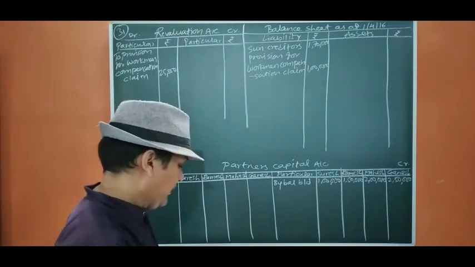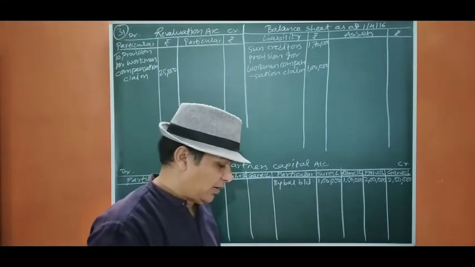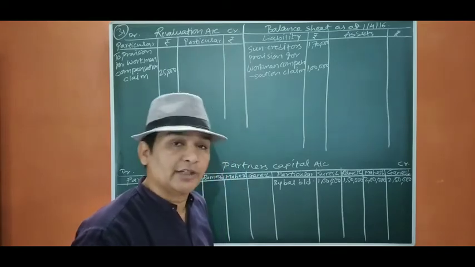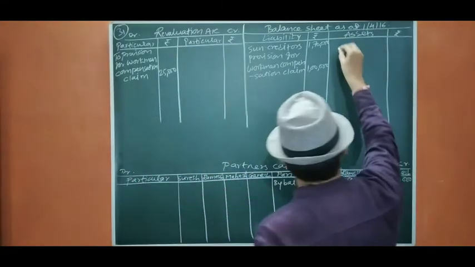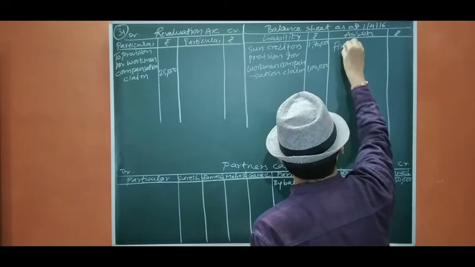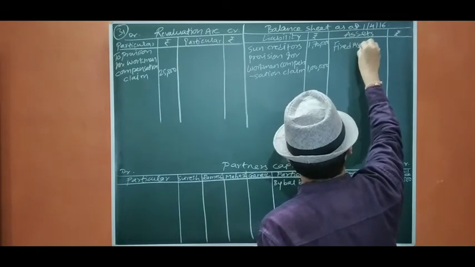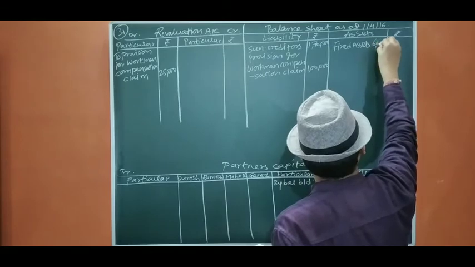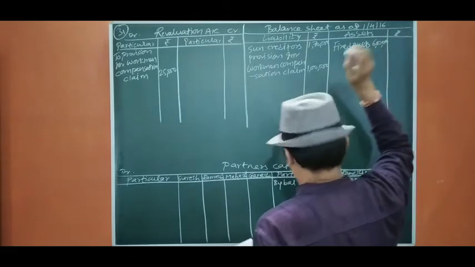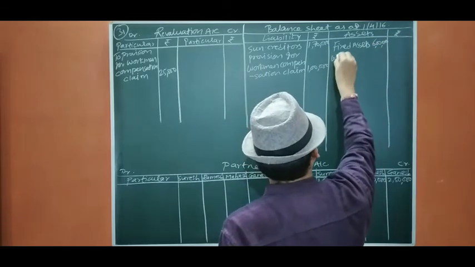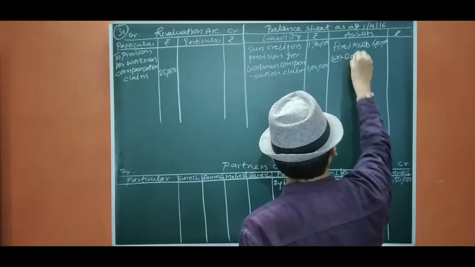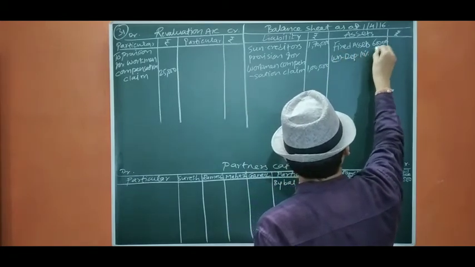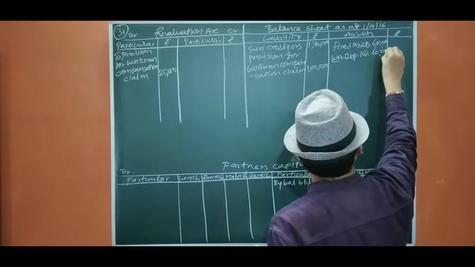Now the next thing given is that fixed assets will be depreciated by 10%. So we are going to take the fixed assets, 6 lakh. We are going to deduct depreciation of 10%, 60,000.